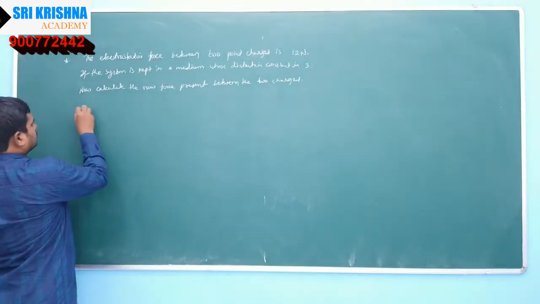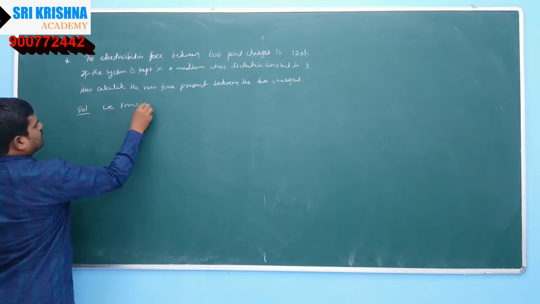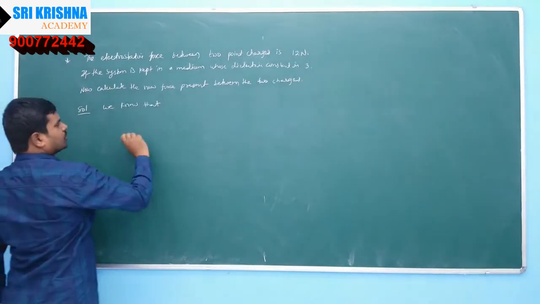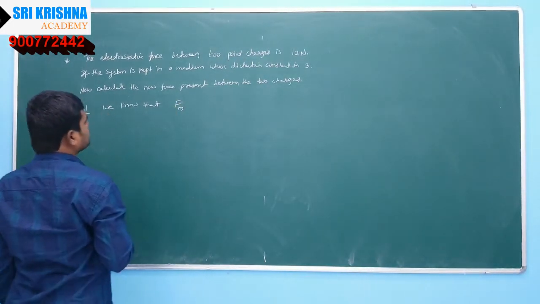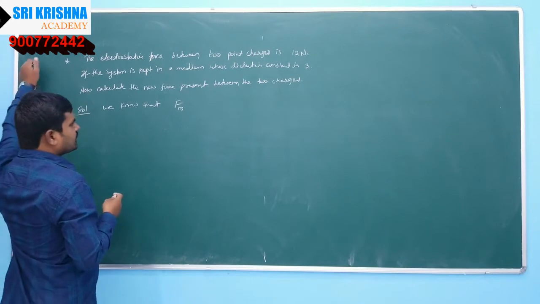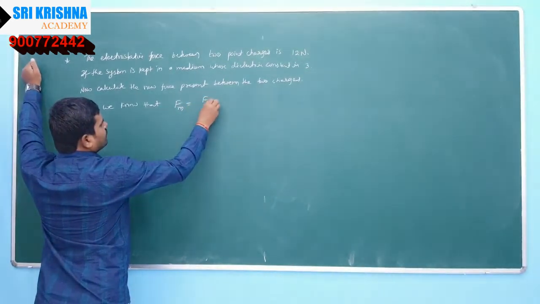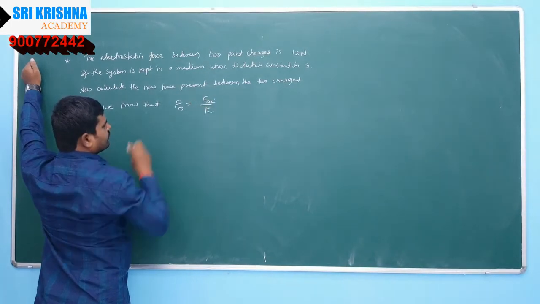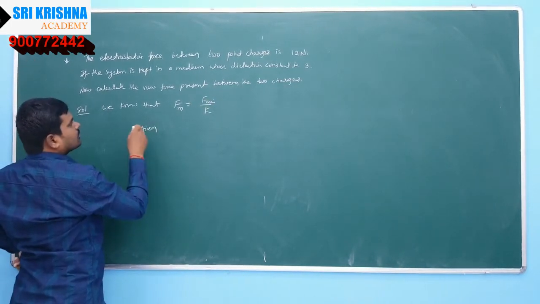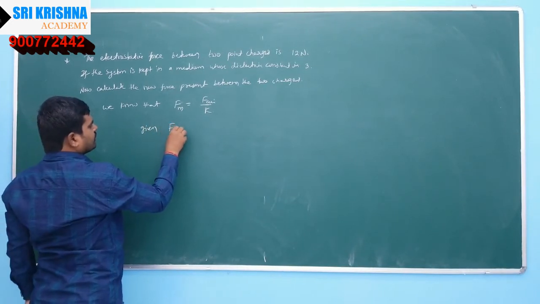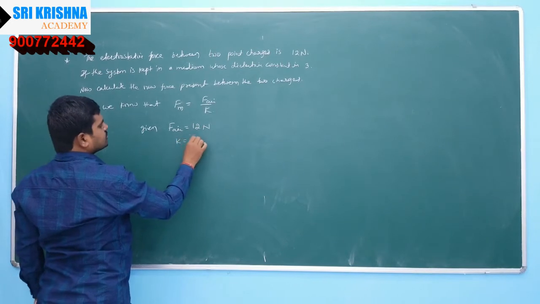So we know that the electrostatic force present between 2 point charged particles whenever it is kept in a medium is equal to F air by K. Given F air is equal to 12 Newton and K is equal to 3.